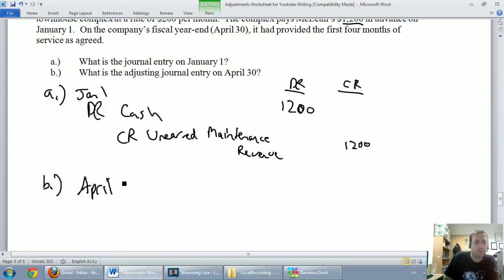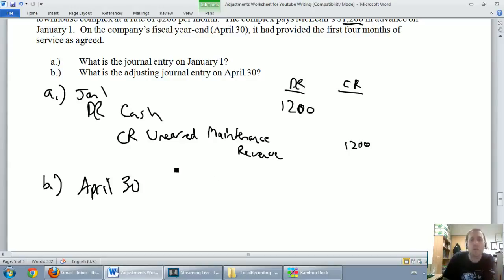April 30th is our fiscal year end, our financial year end. We're going to do financial statements. And what we've got to say on our fiscal year end is we don't owe these guys $1,200 worth of service anymore. It says we've provided the first 4 months of service as agreed. So if we provided the first 4 months of service as we agreed upon, we don't owe them $1,200 anymore. We've done some of the work.